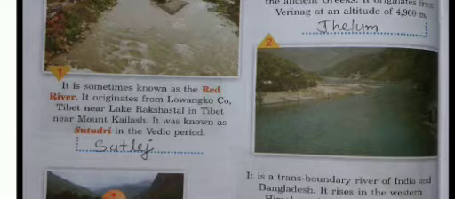All the rivers are flowing through our India. Okay, the first one. It is sometimes known as the Red River. It originates from Lawanko, Tibet, near Lake Rakshasthal in Tibet, near Mount Kailas. It was known as Sudodri in the Vedic period.